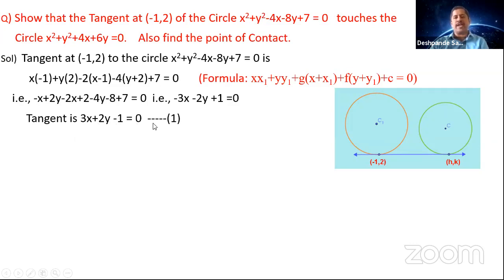So the first part is over, finding the tangent. Now what you have to show is that this tangent touches the second circle.